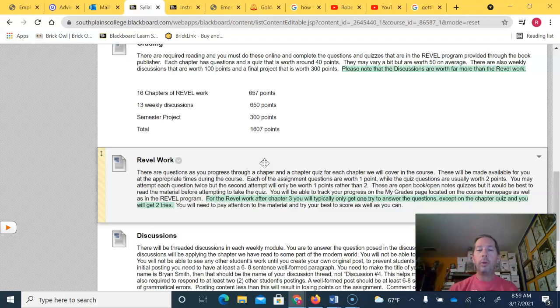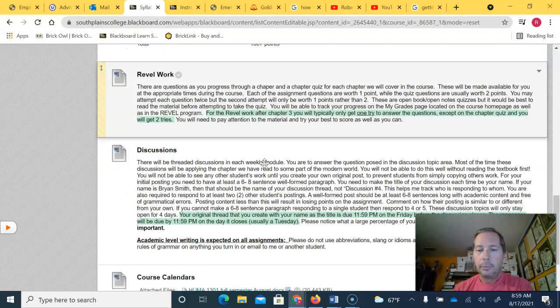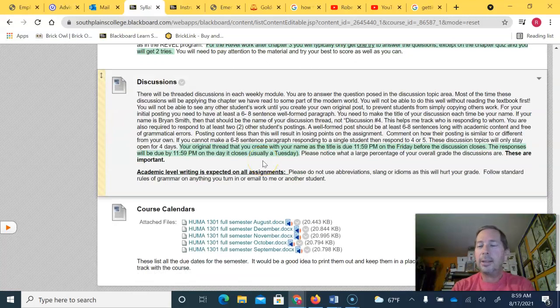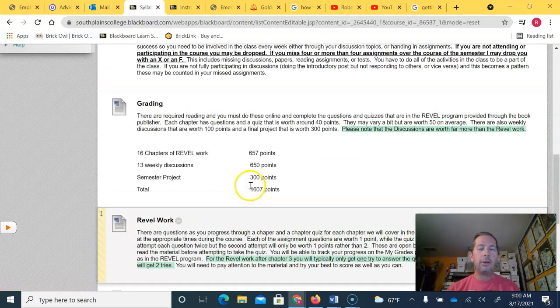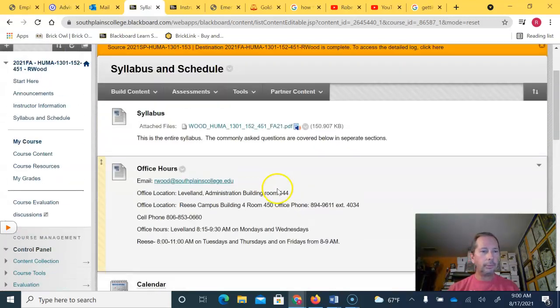So it is important to read the text and actually absorb it before you start trying to do the Revel work. All right? For the discussions, I expect you to apply what you are learning in the textbook to the discussions themselves. The initial post is due on Friday. Your response to everybody else is due on Tuesday. I'll show you a discussion in just a moment.